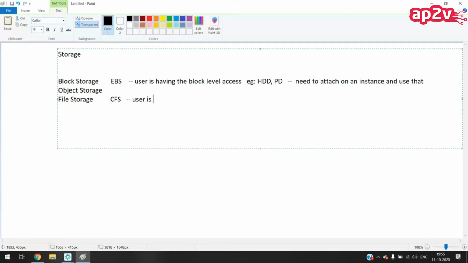Here the user has file-based permissions. File-based permission means he can create files, create folders, and copy files. But he is not able to format the disk or create partitions. Examples are FTP, NFS, and Samba. Here you get a shared folder and you work inside it. Inside the folder we can only create files and folders, and we are not able to do anything else.